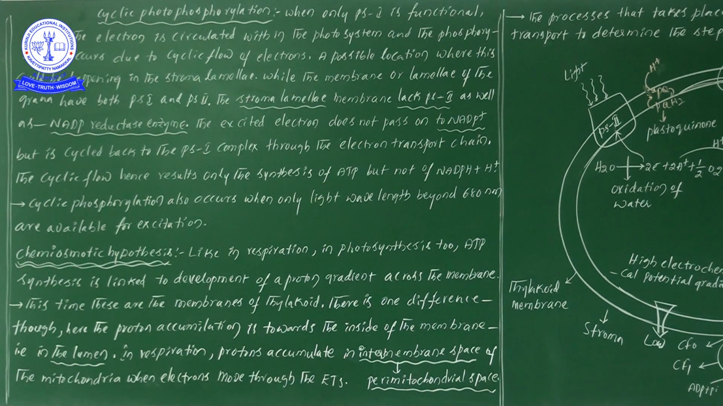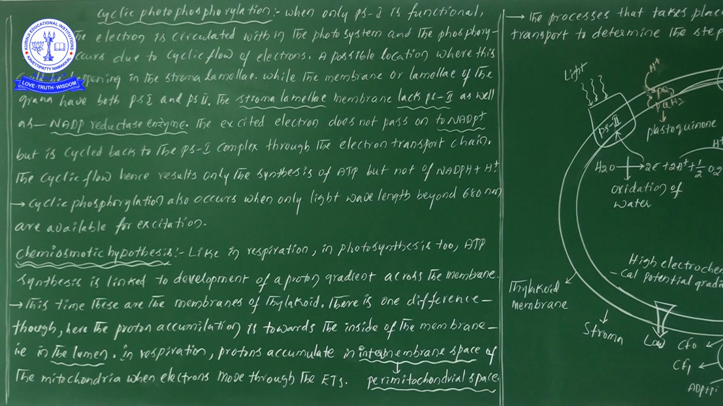Now, when only PS1 is functional, one more time, when only PS1 is functional, we can understand that in cyclic photophosphorylation, out of two photosystems, photosystem 1 and photosystem 2, only one photosystem is functional, that is photosystem 1. When only photosystem 1 is functional, the electron is circulated within the photosystem, and the phosphorylation occurs due to the cyclic flow of electrons.